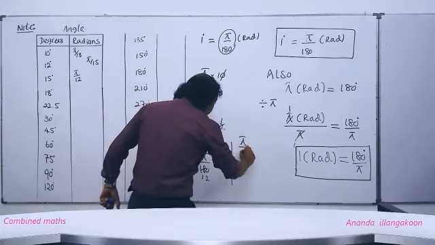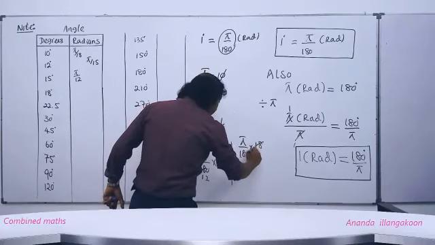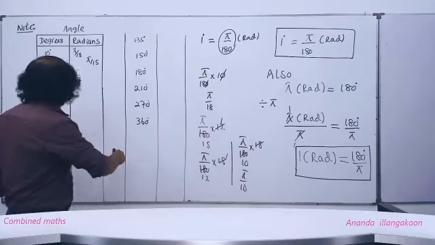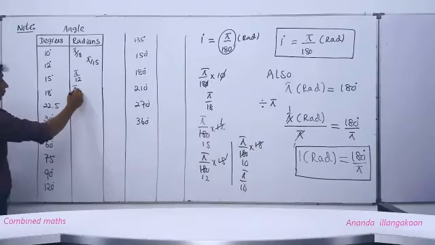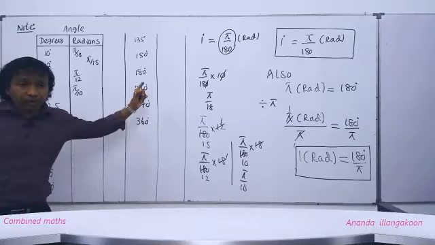Pi by 10, and you can cancel down. This is pi by 10. Right. And for 22.5 degrees, now keep calculating these.